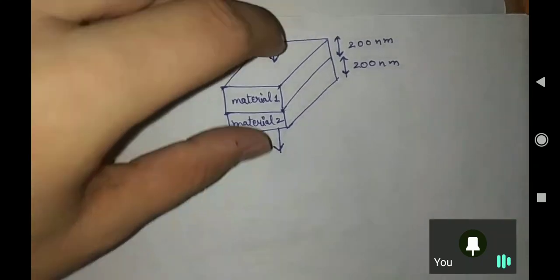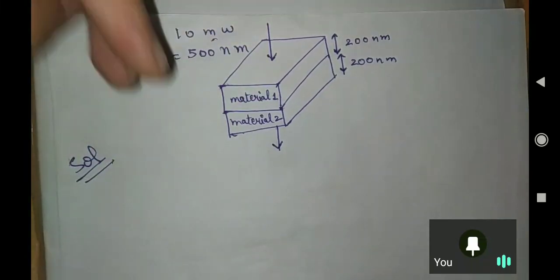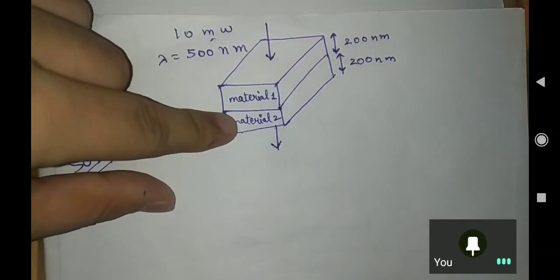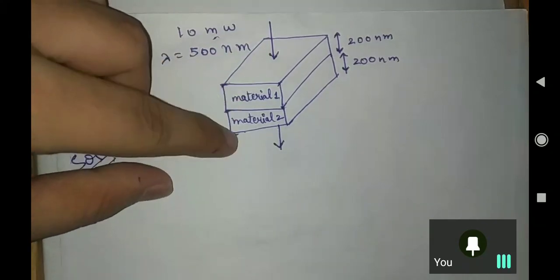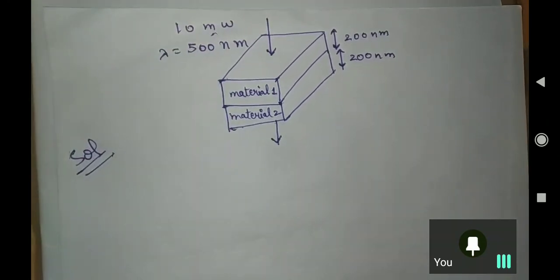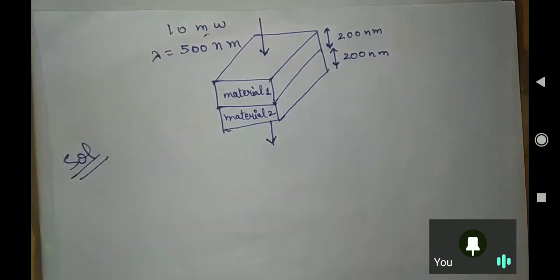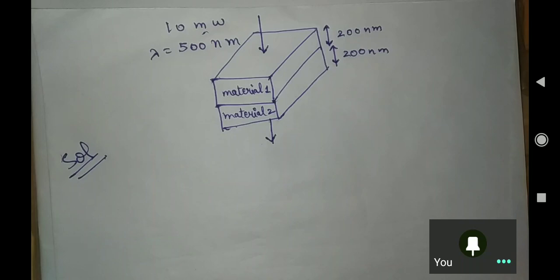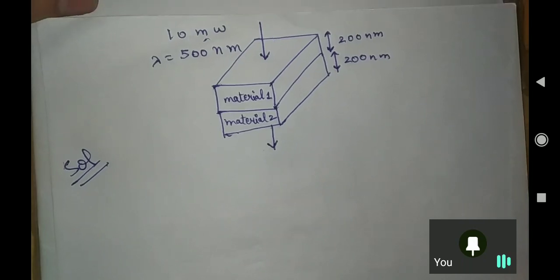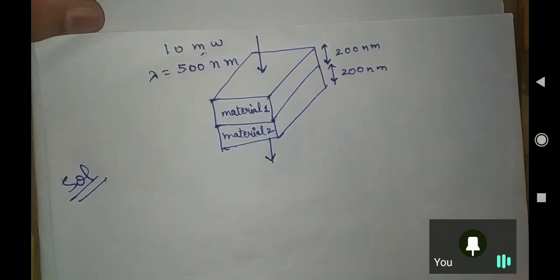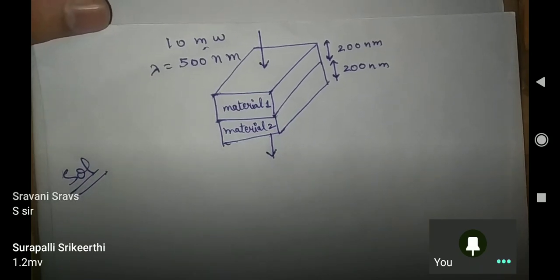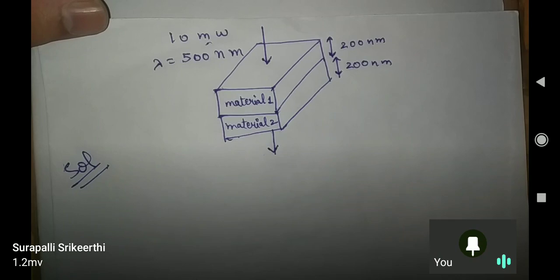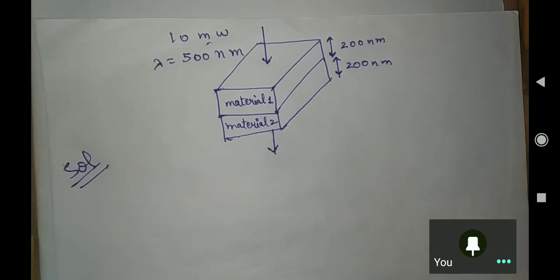See, what is happening? Some light is entering this material. As soon as this light enters this material, it will go out from material 1. And the light which is going out from material 1 will be the incident light for material 2, isn't it? So you need to think about what the output light from material 2 will be, what the intensity of light will be. No, wrong answer. Some mistake you people are doing.